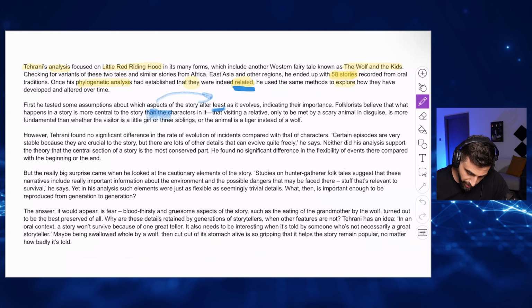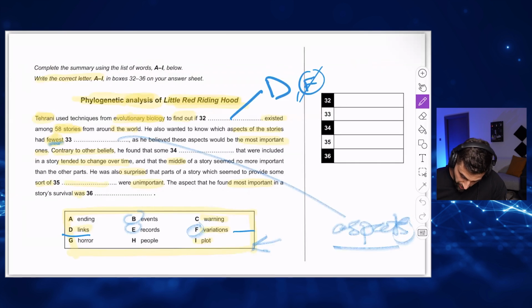First, he tested some assumptions about which aspects change the least as it evolves, indicating their importance. Blah, blah, blah. Believe that happens in the story is more critical. More fundamental. Okay. Which aspects of the story change the least? Could be B, could be E, could be F. You're writing C and I.